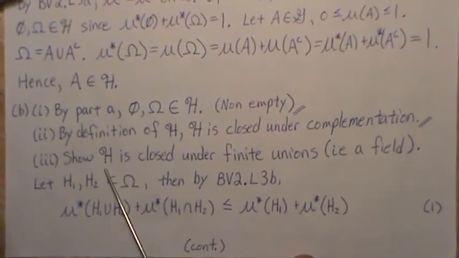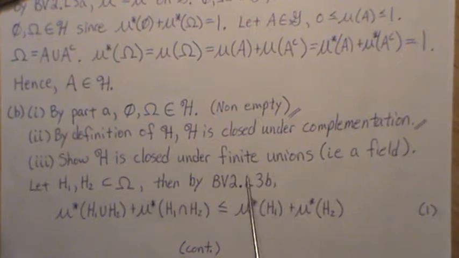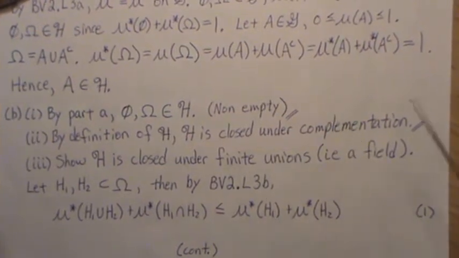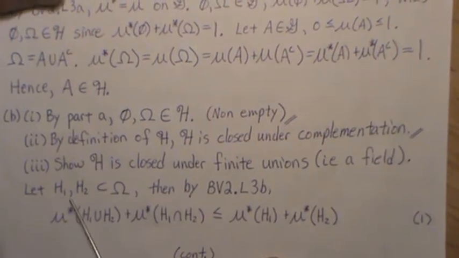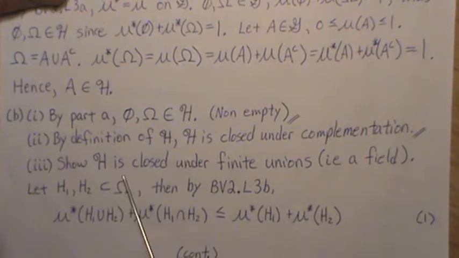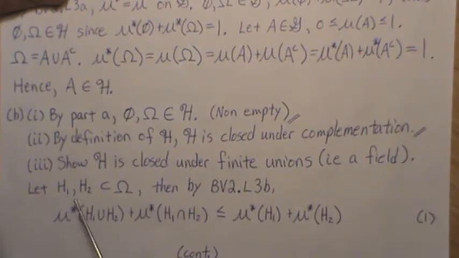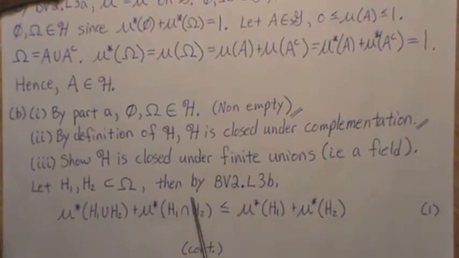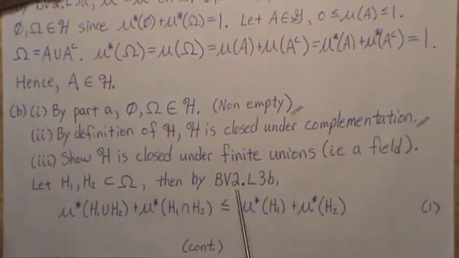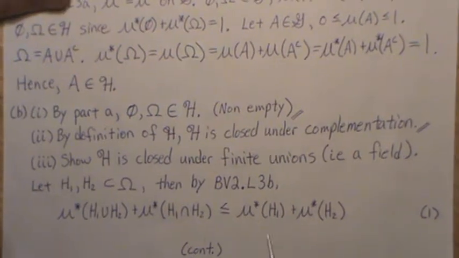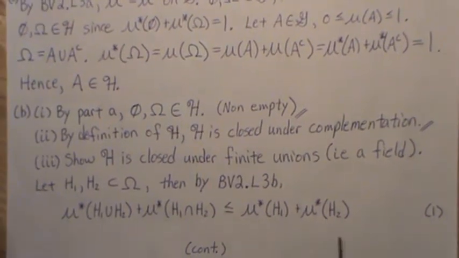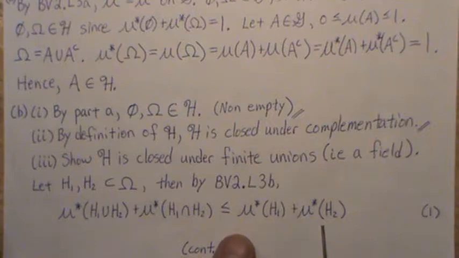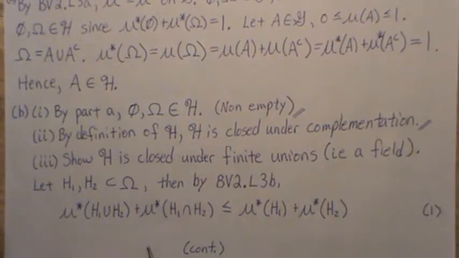Next, let's show that H is closed under finite unions, meaning it's a field. So let H1 and H2 be any sets in omega. That's the key step in this little part here. By background video 2, lemma 3b, we know that the measure of those two sets is greater than or equal to the measure of the union plus the measure of the intersection.